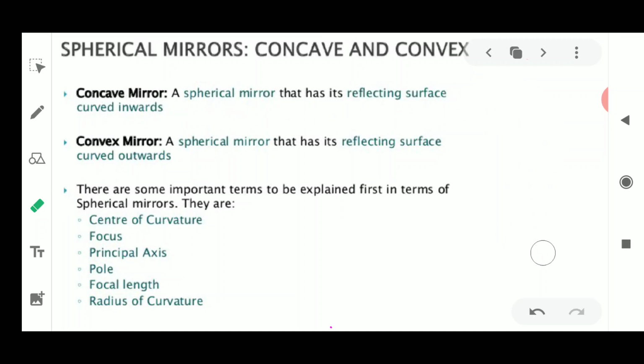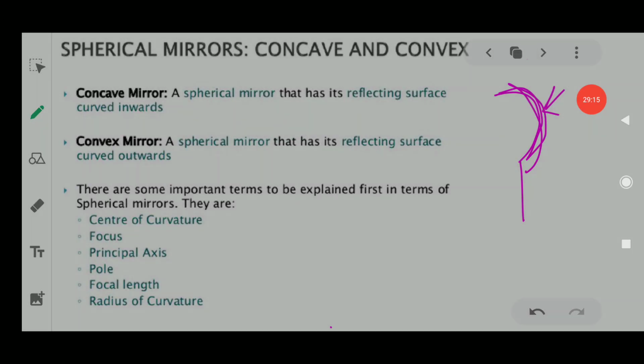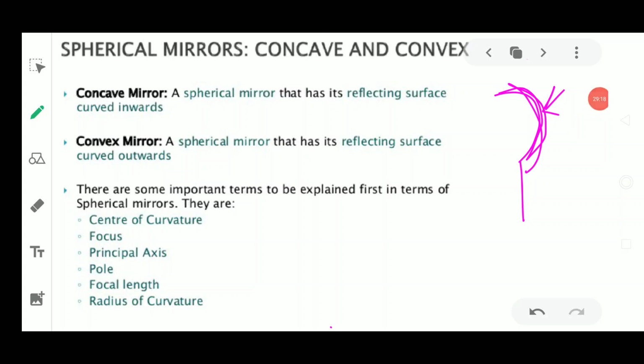So the spoon which is being used in your homes has a surface on one side, from where you eat, that has a curved form. The other side is the shiny side, from where you are not able to eat the food. That side is the convex side, and the inner side is known as the concave side. So just remember this example of a spoon, and you will be able to understand what spherical mirrors, concave and convex mirrors mean.